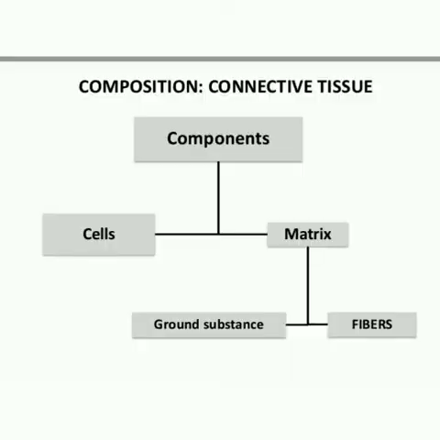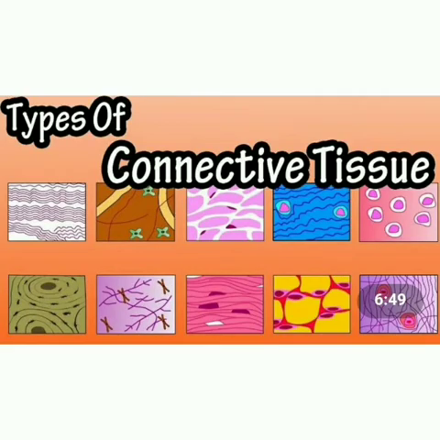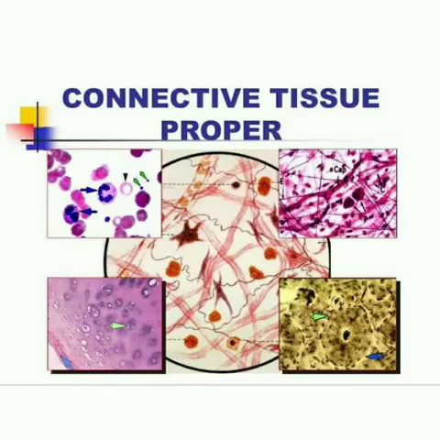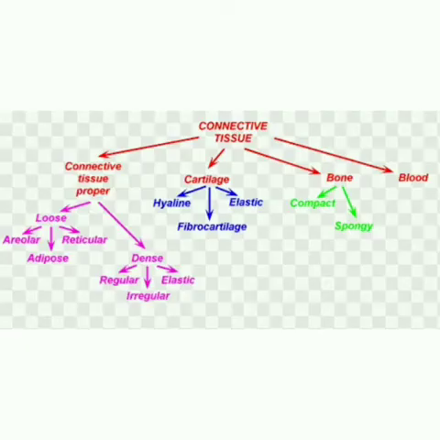The components of connective tissue are the matrix, connective tissue cells, and fibers. Connective tissues are classified into connective tissue proper, supportive connective tissue, dense connective tissue, and fluid connective tissue. First, we see what is connective tissue proper. Connective tissue proper consists of collagen fibers, elastin fibers, and fibroblast cells.